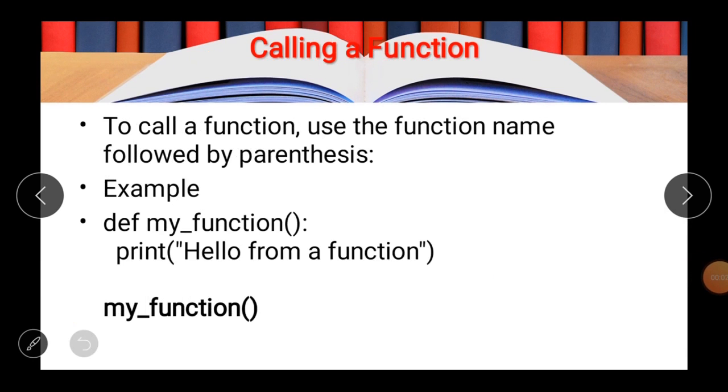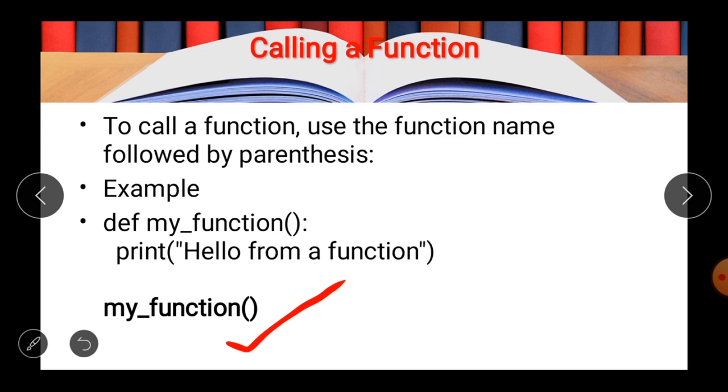Now moving forward, how can you call a function? In the previous slide we saw how we can declare a function, and in this slide we will see how we can call a function. Here you can see there is a function. The name of the function is my function. My function is an identifier, and it is following the rules for identifiers. Def is the keyword used to define a function, and in the main program, when you are calling the function, meaning the final execution of the function, it is done with the help of this statement, where it is written my function followed by a parenthesis sign.